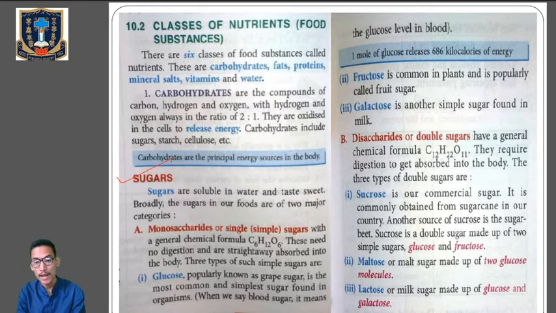Maltose is made up of two glucose molecules. It's also called malt sugar. And lactose is made up of glucose and galactose. It's also called milk sugar. So here we have just finished sugar.